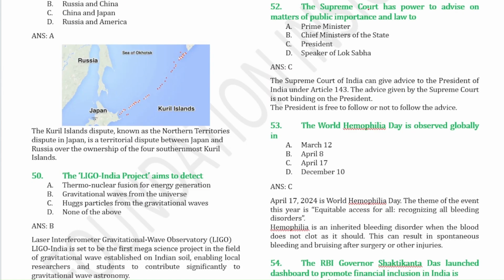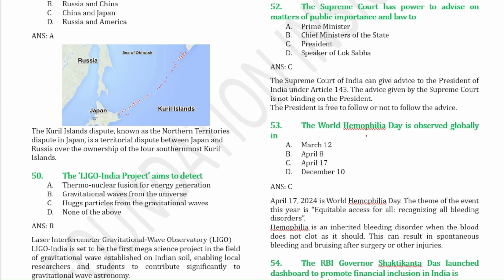Next question, the Supreme Court has power to advise on matters of public importance and law to the president, under Article 143. But the advice is non-binding. That means the president is free to follow or not to follow the advice.